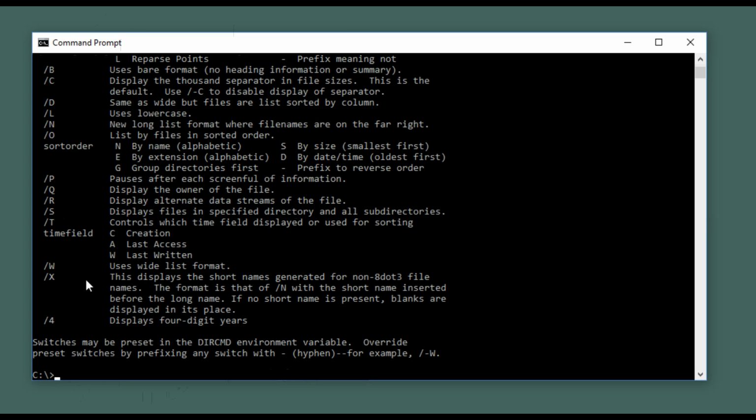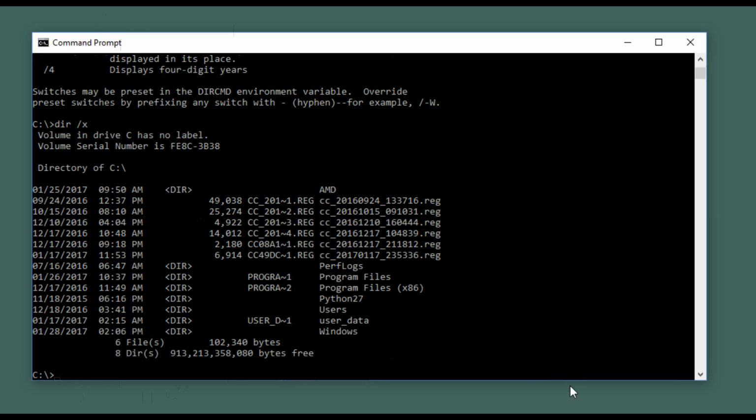Right here. The /x will display the short names, or the 8.3 file names. So if I type a dir /x, then I get the 8.3 file names. I get that listed here, as well as the full-length file names. For some, it won't be any different, and for that it's just going to list it here, because